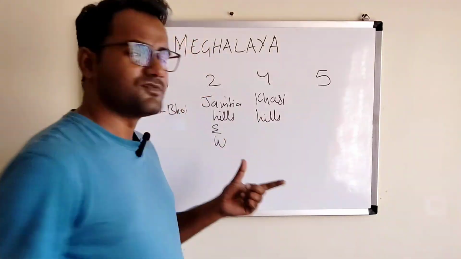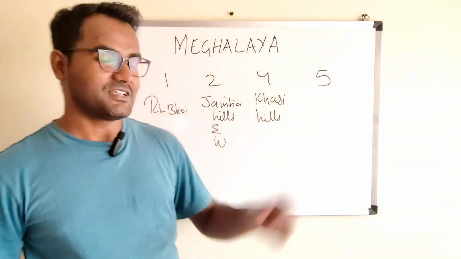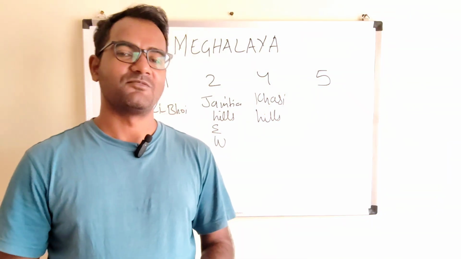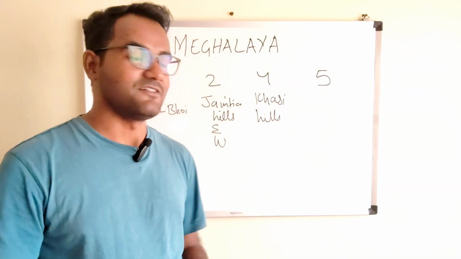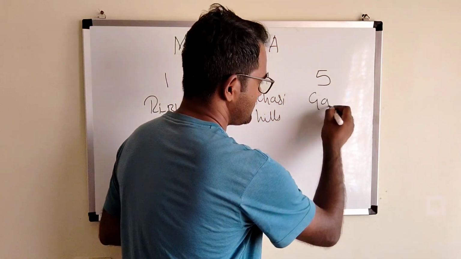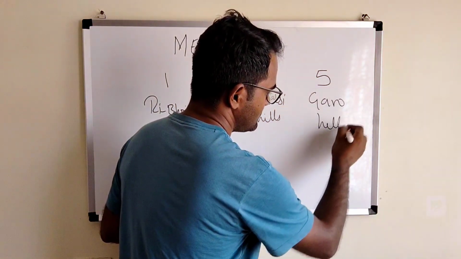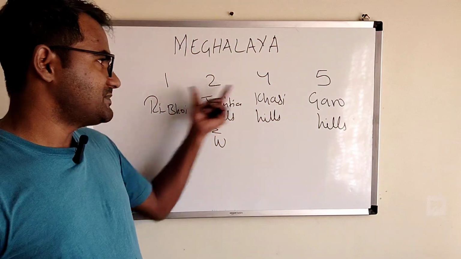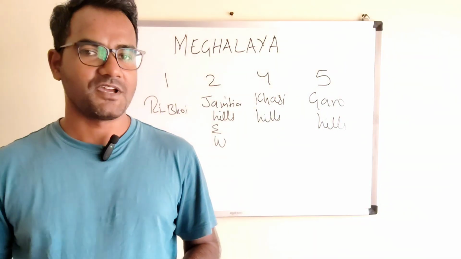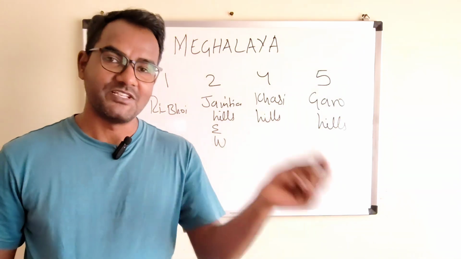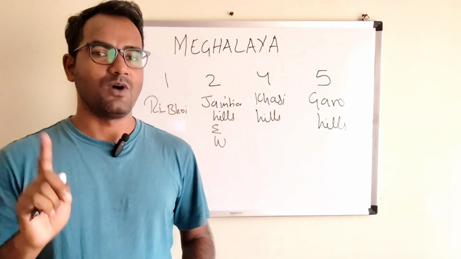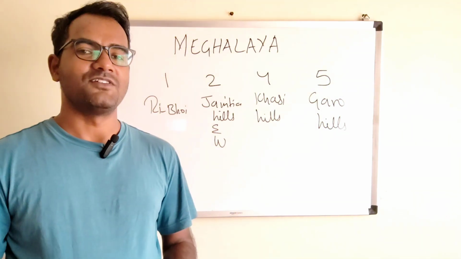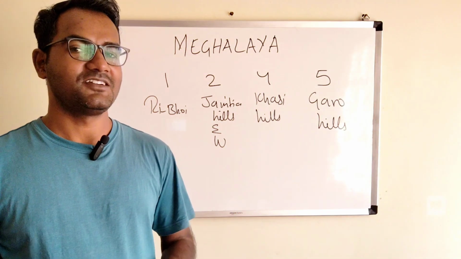So we will learn about all those 4 districts slowly. What about that 5? Yes, that 5 is about Garo Hills, right? The Garo Hills have the maximum number of districts, that is 5. So in Garo Hills we have 5 districts. So remember this number 1, 2, 4, 5. 1, 2, 3, 4, 5, of course, but 3 you cancel, then you add 1, 2, 4, 5. So 1 we have in Ri-Bhoi, 2 we have in Jaintia Hills, then 4 we have in Khasi Hills, and 5 we have in Garo Hills, right?